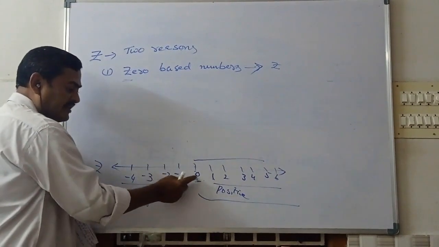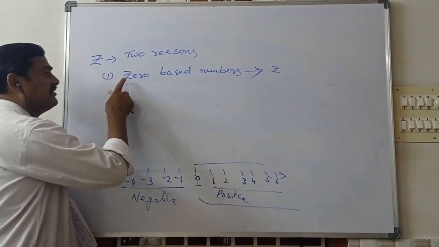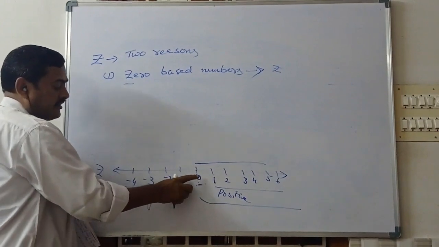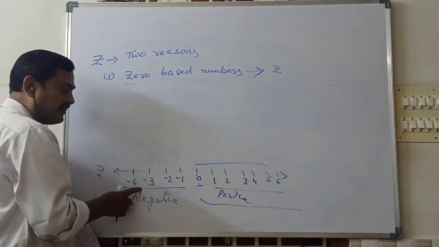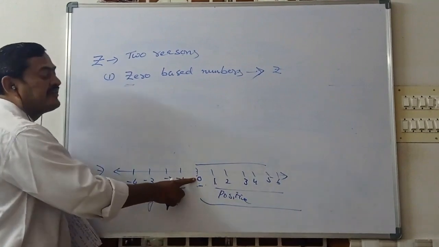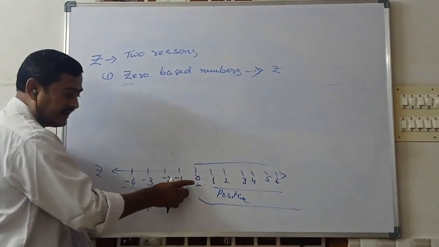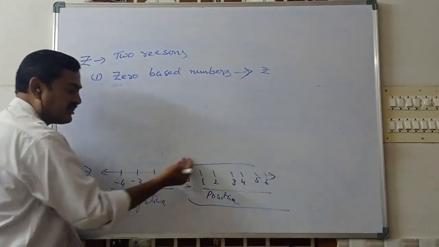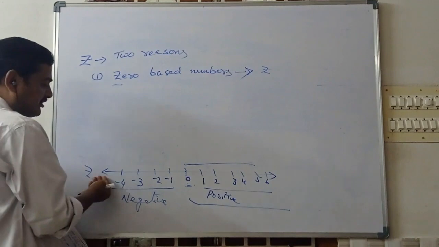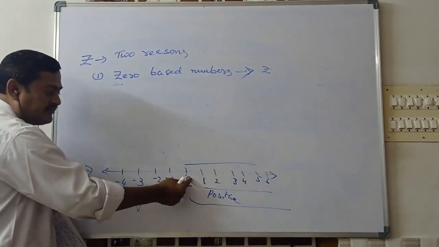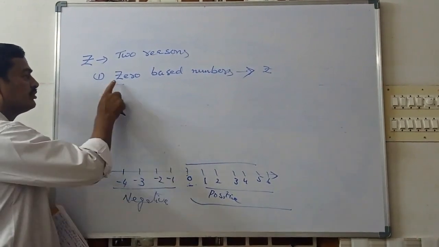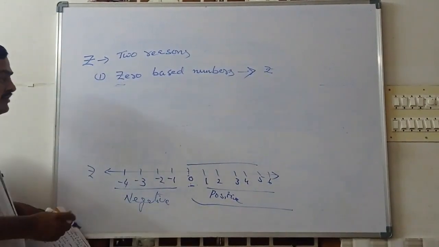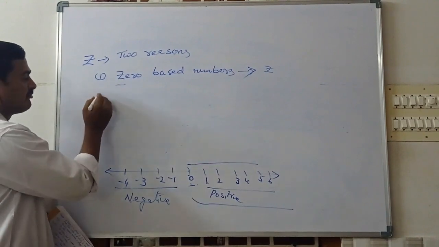The first reason is integers are 0, positive and negative, and zero based numbers. The integers are also called zero based numbers. First we write 0 and then we write positive numbers, then we write negative numbers. That means the integers are based on zero. So 0 starts with the letter Z, that's why the integers are represented by Z. That is one reason.